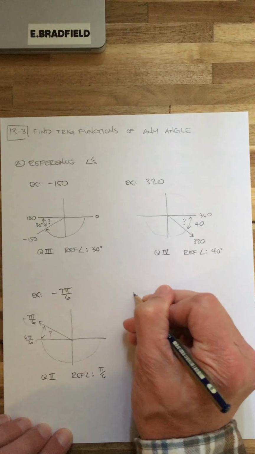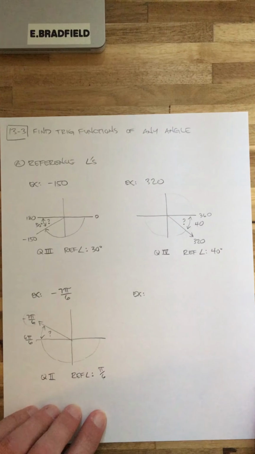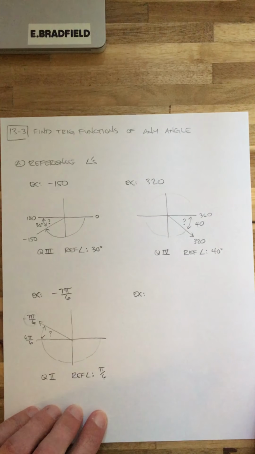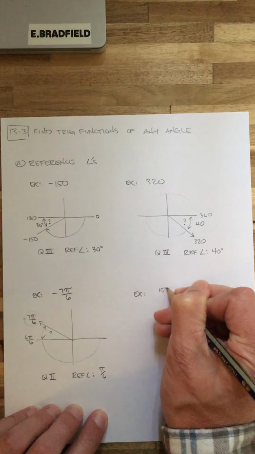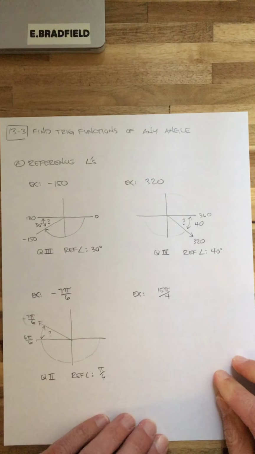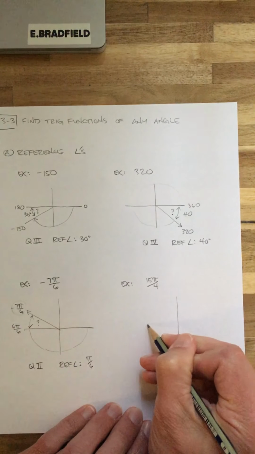Watch, here's another one. Let's do 15 pi over 4, how about that? Let me just do a quick sketch.